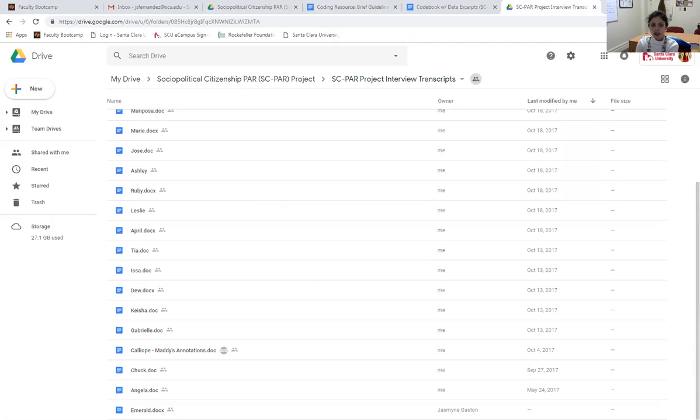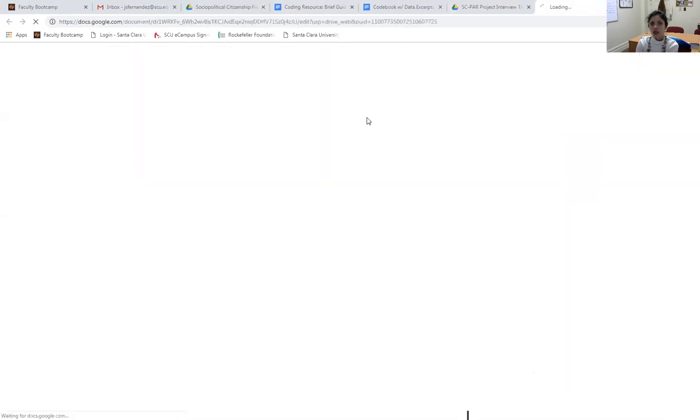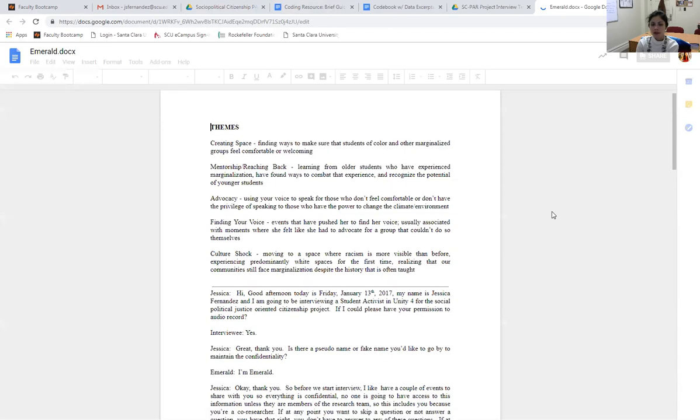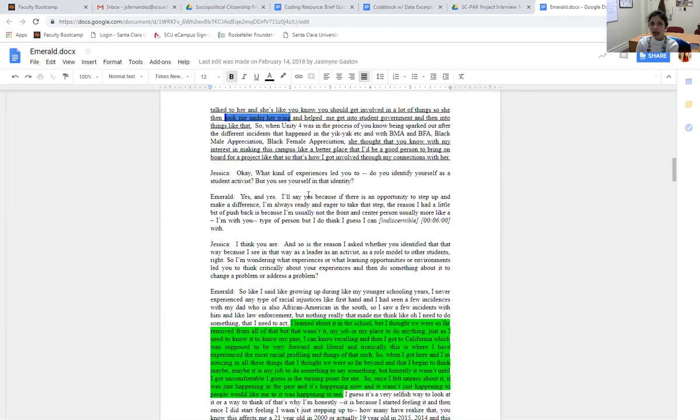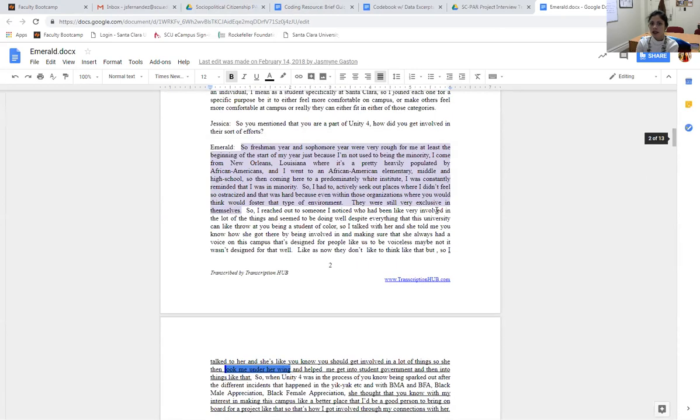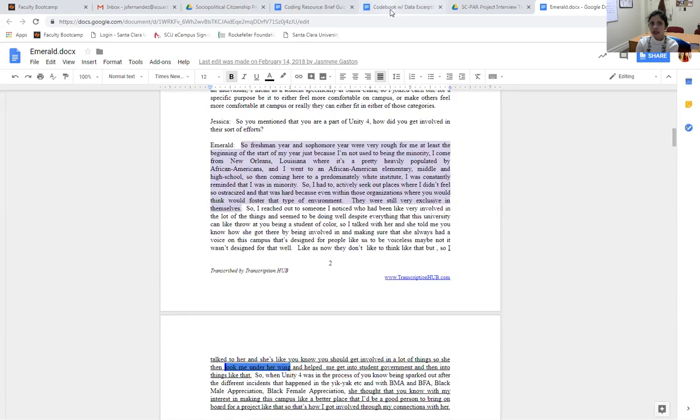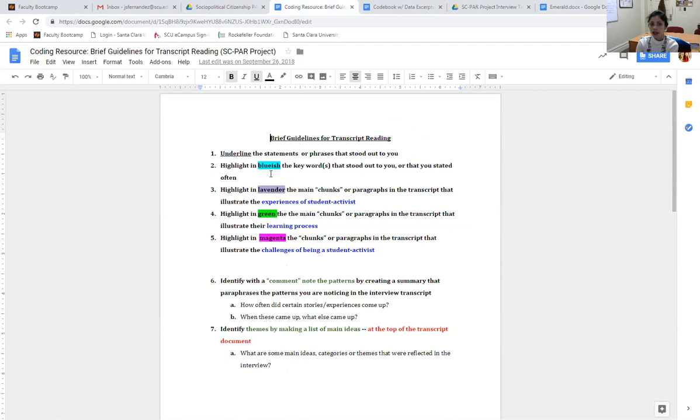For example, if you've been assigned the transcript of Emerald, you open Emerald's document and begin to read through the entire document. As you can see, this document has already been coded according to these guidelines. Lavender is for chunks or data excerpts that highlight or illustrate experiences of student activists.